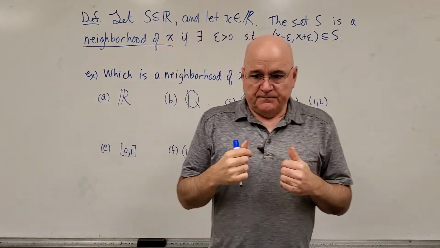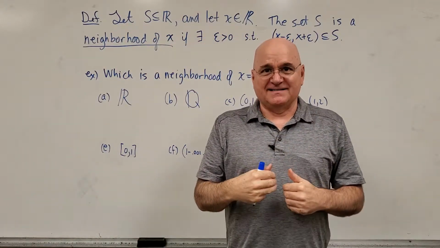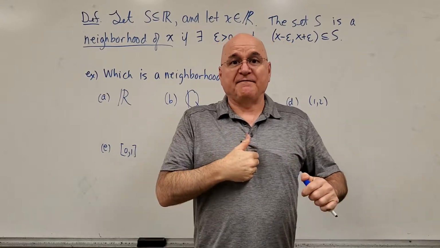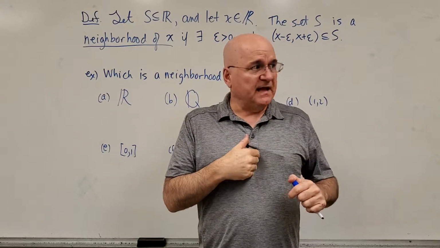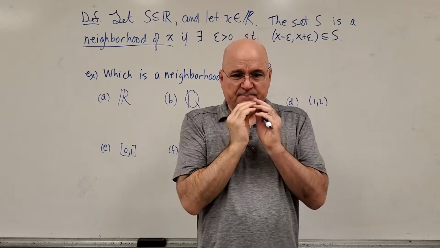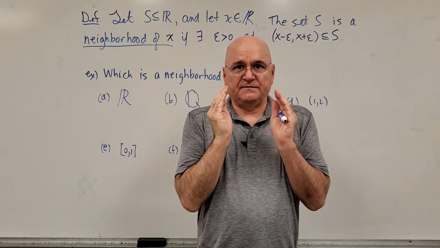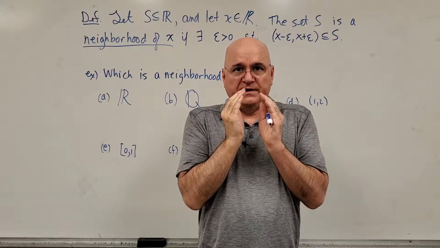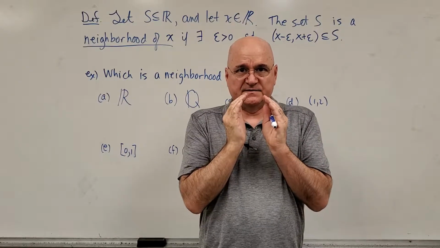So, if I'm the number X, I'm in the neighborhood S if, first of all, I have to be in the set S. And not only am I in the set S, but I can at least go out to the left and right a little ways, some small number epsilon, where that whole interval is also contained in S.